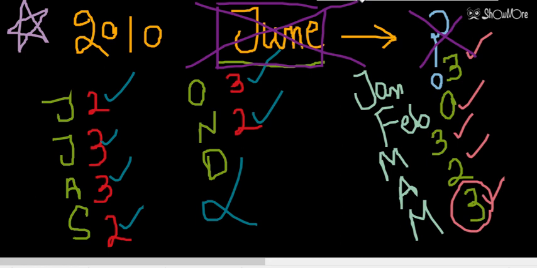Basically, learning the concept is more important than doing the questions, because we can do a lot of questions here, but you have to make sure the concept is clear: how to find which month's calendar is matching with which month's calendar. Like January is matching with October and November, in which cases we have discussed those questions. So let's see one more question, then we will move to the next.